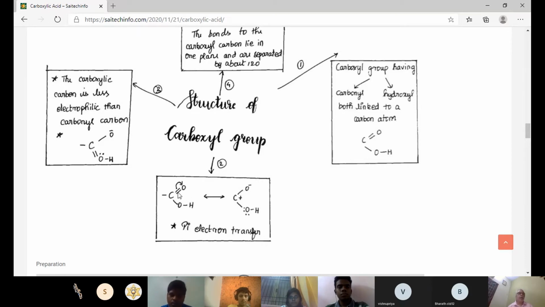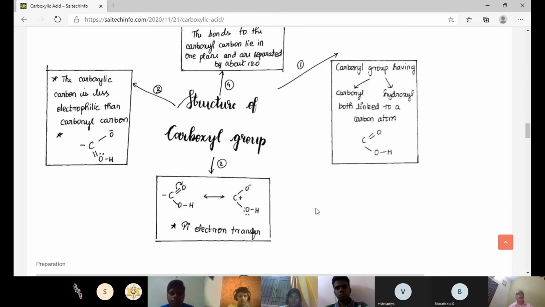In the double bond, you have one sigma bond and one pi bond. The pi bond electrons are transferred because of the difference in electronegativity. Oxygen is more electronegative, so the pi electron is transferred towards the oxygen, and thereby it attains a minus charge. And the C has a plus charge here. Okay, right.